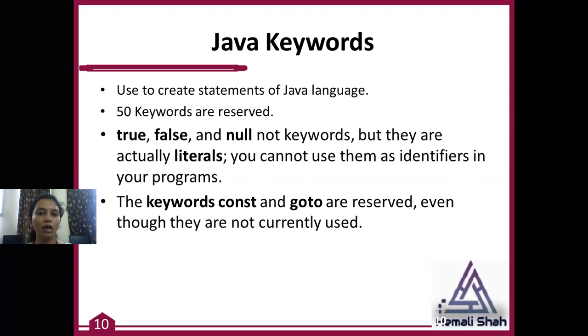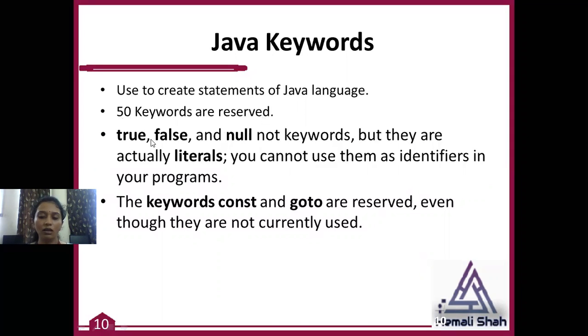Keywords in a language are basically used to create the statements of the language, or to create the source code of the language. Say, for example, to declare a variable, we are using int, then space, then variable name, then semicolon. So int is basically called a keyword. In total, 50 such keywords are available in Java.